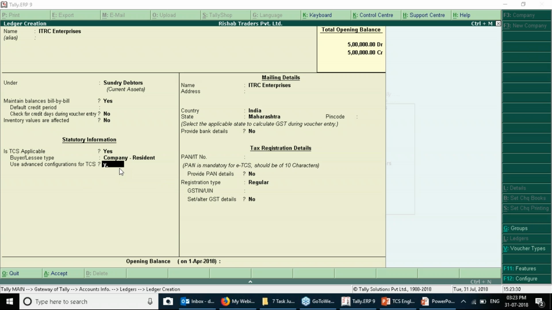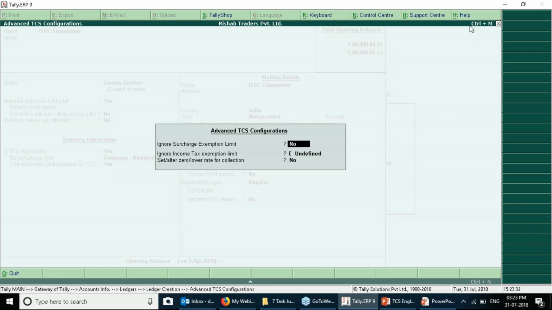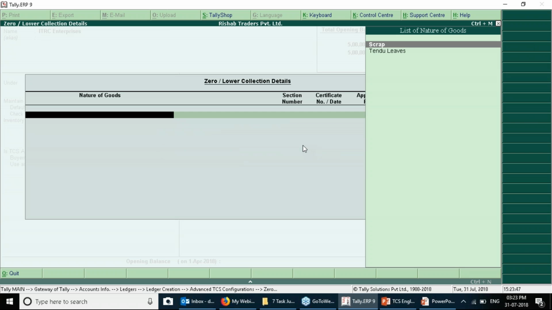So you need to press this option as yes. And you have to check with the option "Set/Alter zero or lower rate for collection." You have to make this option as yes.